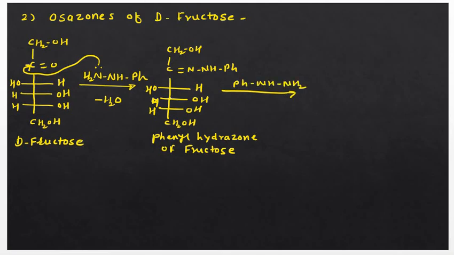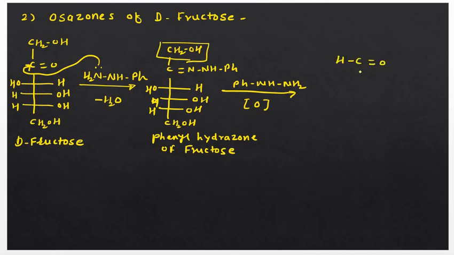Now again you see here the structure of this phenylhydrazone of fructose. There is no free carbonyl group available. Now this PhNHNH2, that is phenylhydrazine, will do the oxidation of this group now. Okay, so here addition of oxygen takes place and this group is converted into the aldehyde group, a free aldehyde group, in this way. So I will draw here the structure.